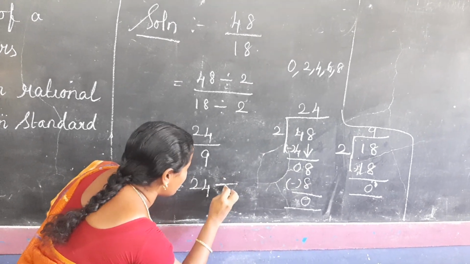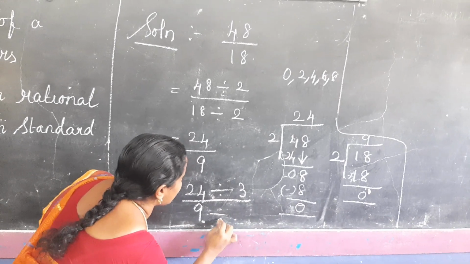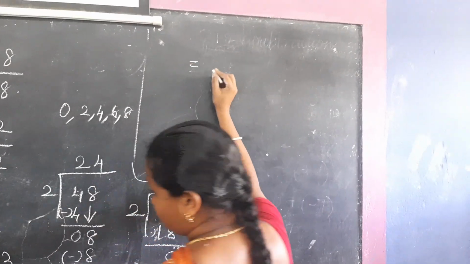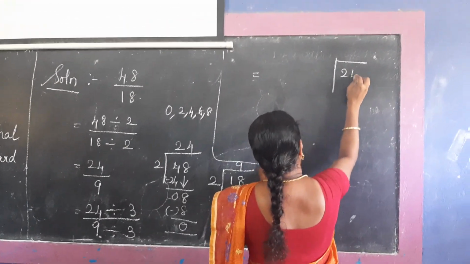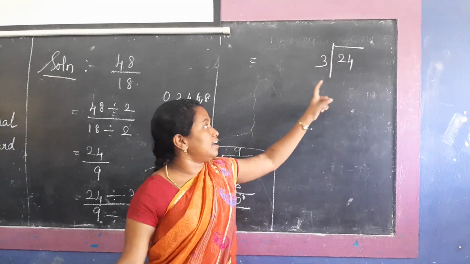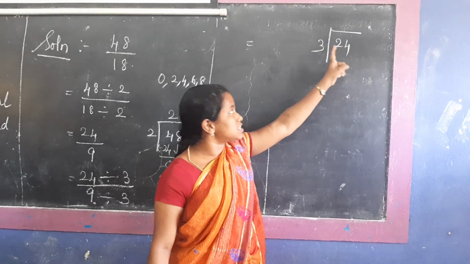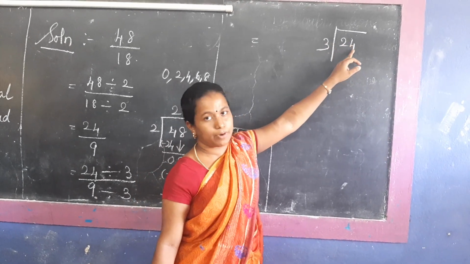So 24 divided by 3, 9 divided by 3, which is equal to, now 3 into 24. See this one again. See the first number 2 is given. 2 is smaller than 3, so we have to take the next number also.